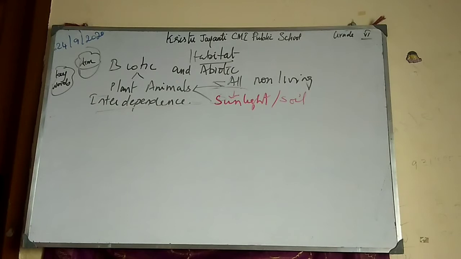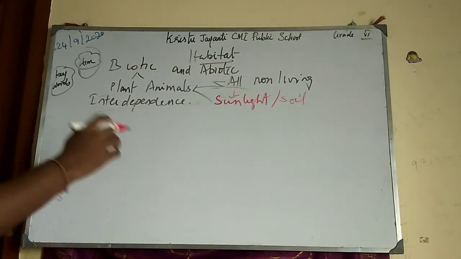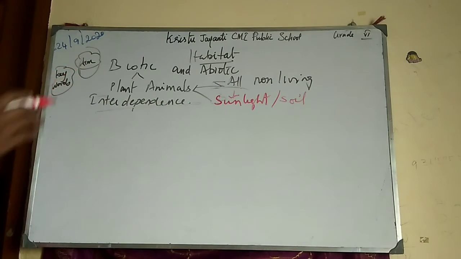So from the soil only the plant absorbs the nutrients, and with the help of the nutrients only, we said already, it is trapping the sunlight. For that, plants need nutrients, water and carbon dioxide. So now soil also helps the plant to produce food.